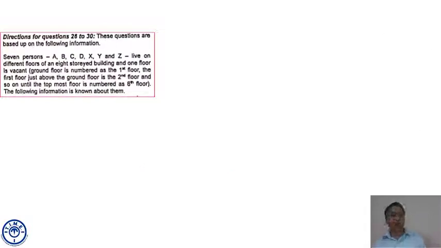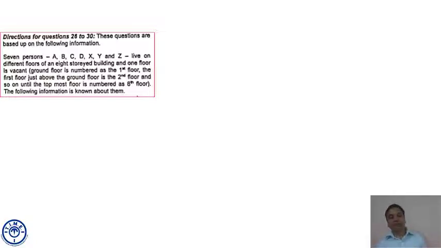Now question number 26 to 30. I'm reading it. 7 persons A, B, C, D, X, Y, Z live on different floors of an 8-story building. Now floors are 8, persons are 7 and one floor is vacant. The ground floor is numbered as the first floor. The first floor just above the ground floor is the second floor and so on until the topmost floor is numbered as the 8th floor.